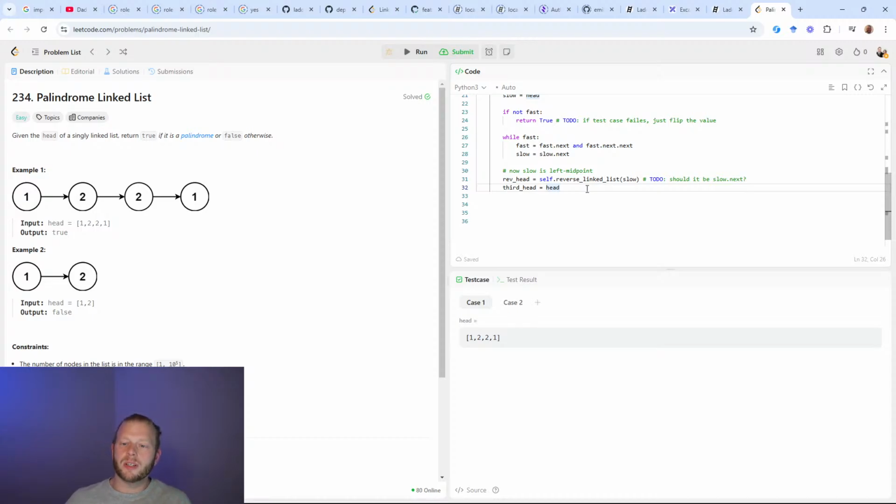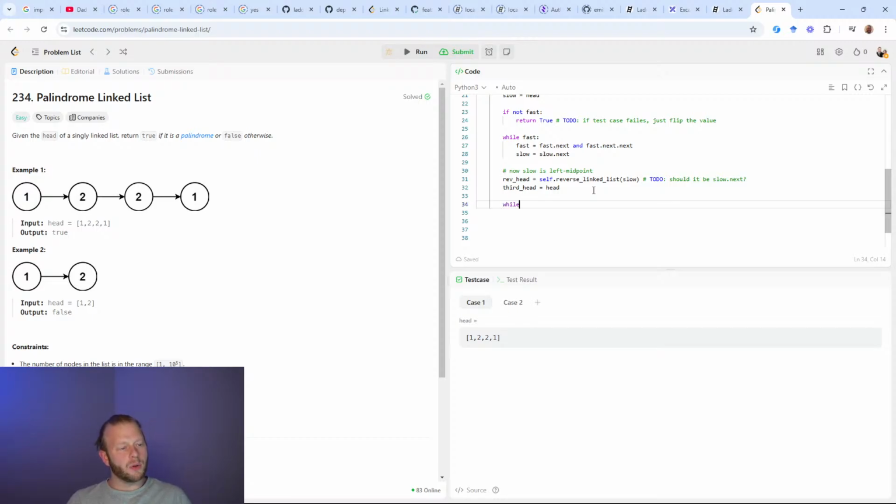In fact, I could use head literally, but for readability, I'm going to pull out third head. I think readability is a nice to have, a minor detail, but in an interview, naming your variables well can look good for you. And even if it doesn't look good to the interviewer, it might just help you keep your own head on straight. So technically I could use head in place, but I'm going to add one more pointer. It's just constant memory, it's really cheap, and that's going to help me keep my own head on straight.